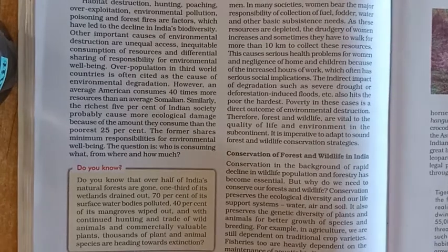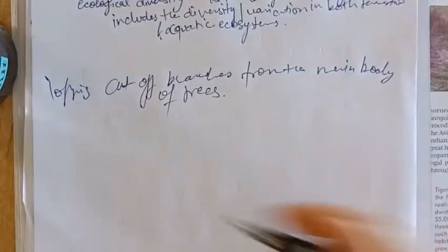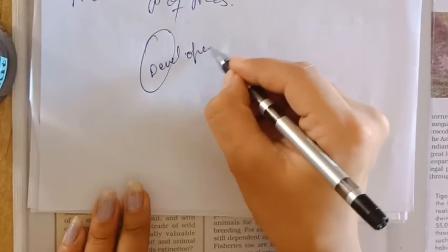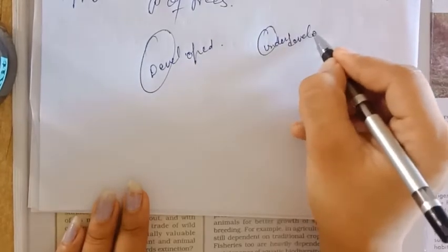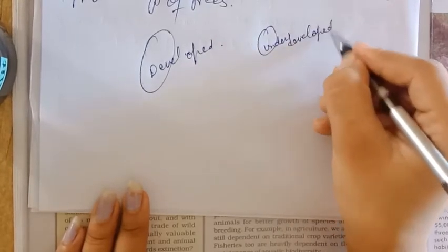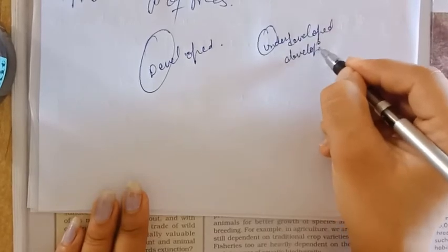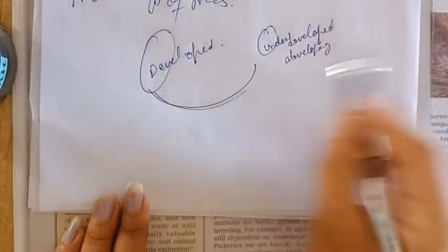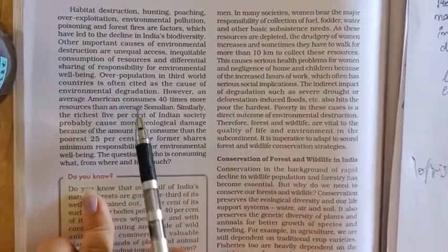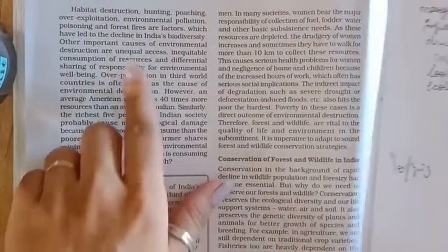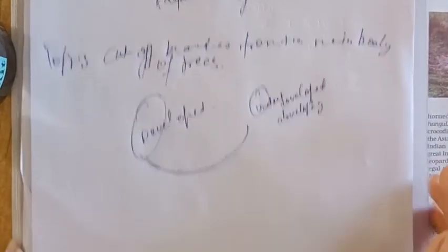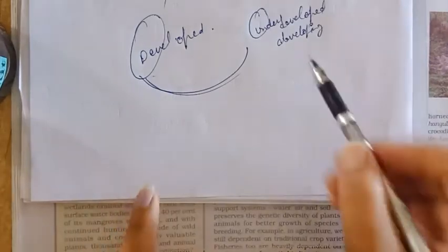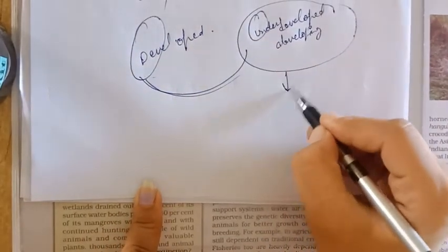Now there are two types of countries: developed countries and underdeveloped, or sometimes developing countries. Now, how the responsibility should be shared, how the differential sharing of responsibility for environmental well-being. What's happening is the developed countries are saying that the underdeveloped or developing countries should reduce their pollution.